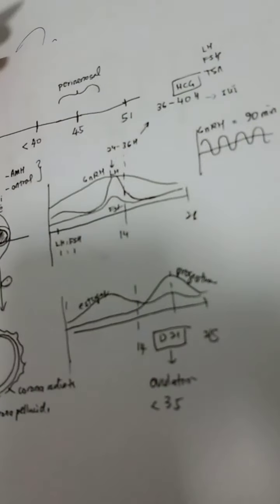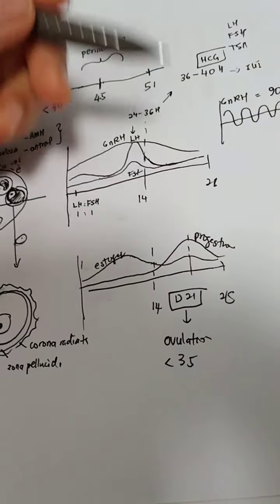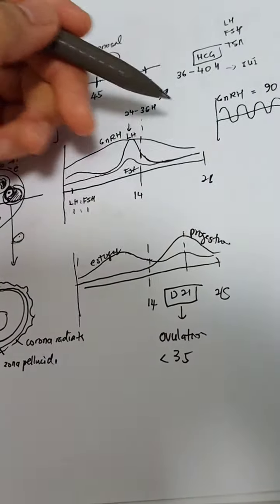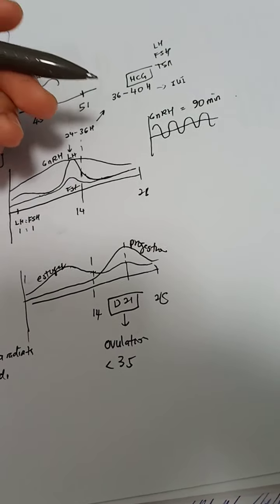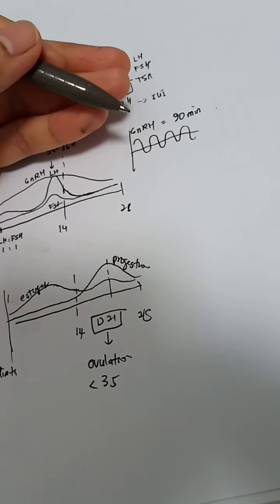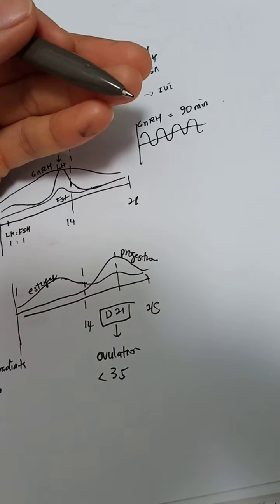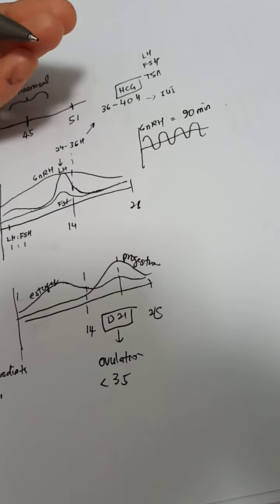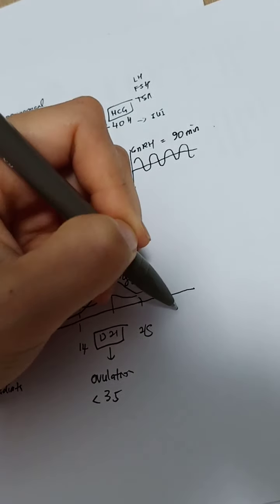By understanding this, you can actually understand how to stimulate and how to inhibit the menses. For example, if a woman plans for a pilgrimage, or you want to inhibit the menses because of menorrhagia, for example, you want to stop the menses so that you can optimize the Hb, you give a continuous POP.